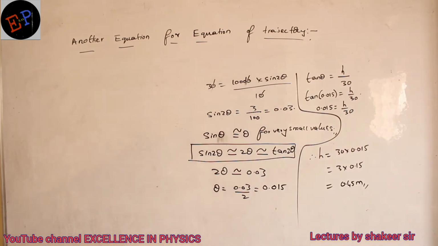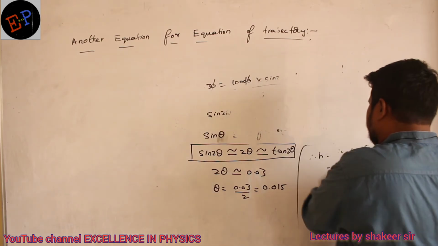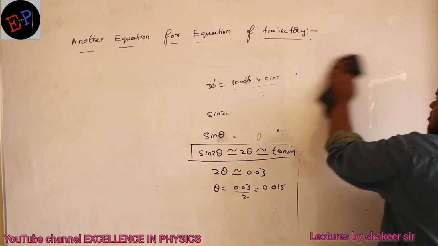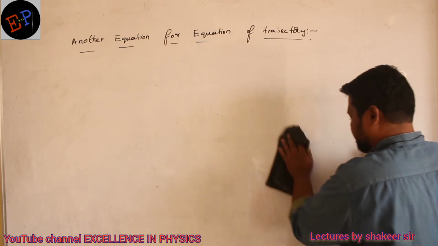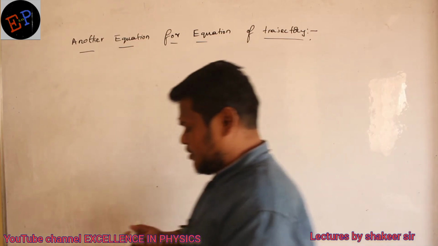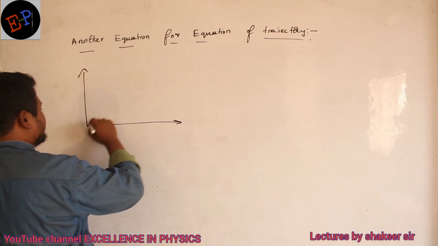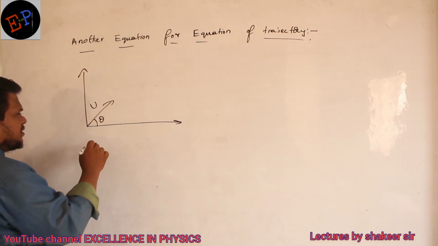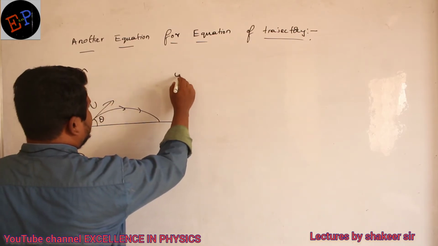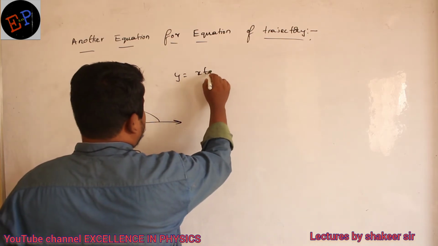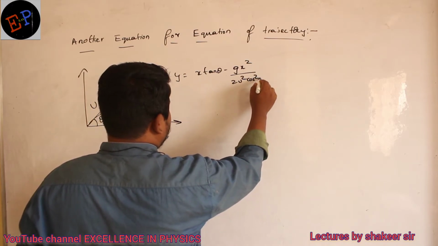Previously we have written one equation for the equation of trajectory, right? What was that equation when a body is thrown from the ground? For example, if a body is thrown from here with an initial velocity of u at an angle of theta, then the body traces a parabolic path. So the equation of trajectory is given by y is equal to x tan theta minus g x square divided by 2u square cos square theta. This is the equation.